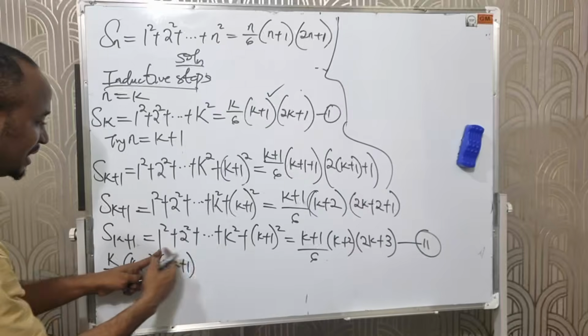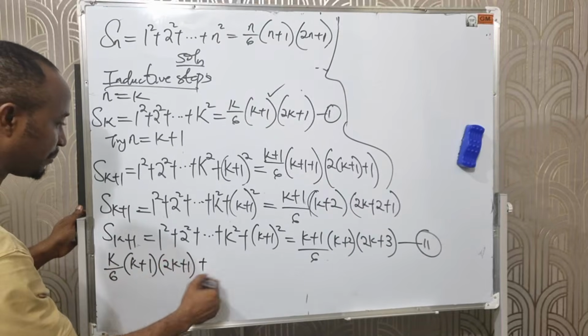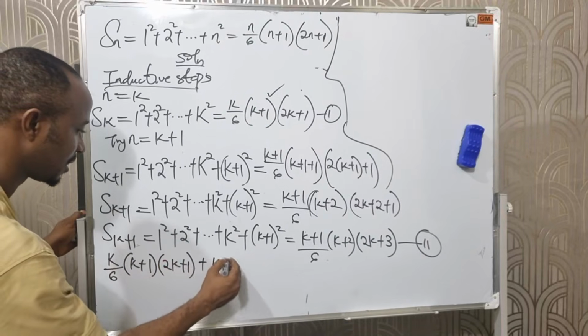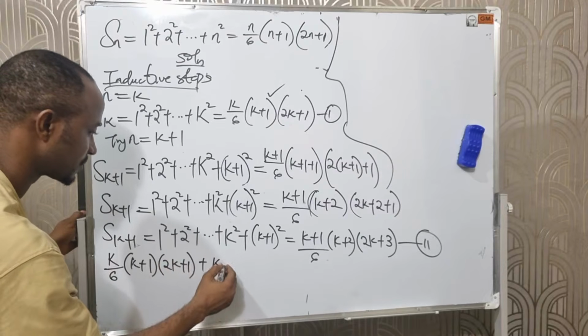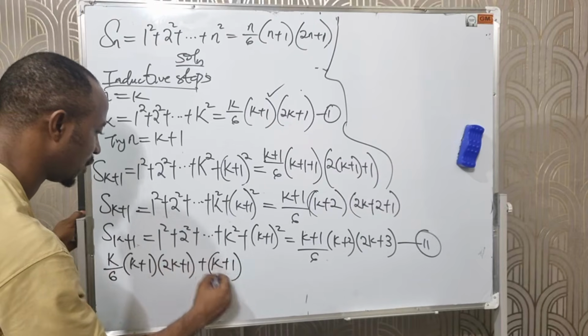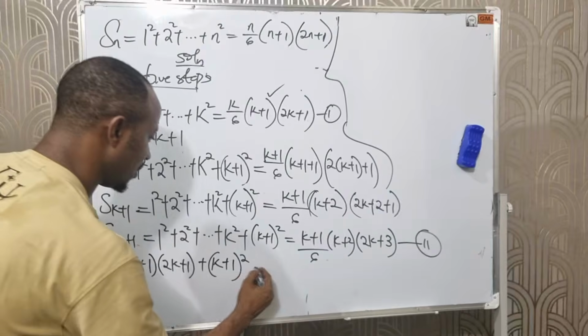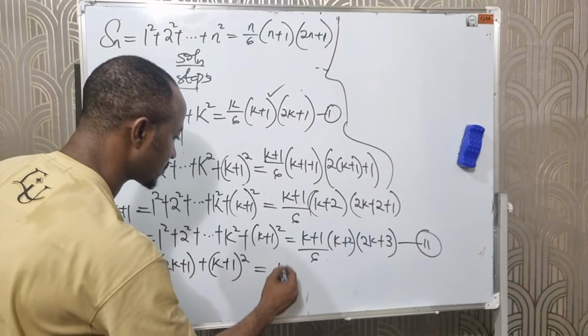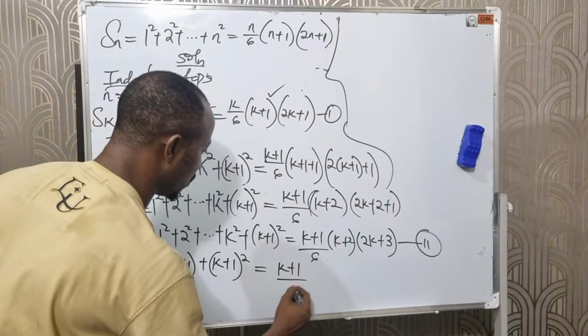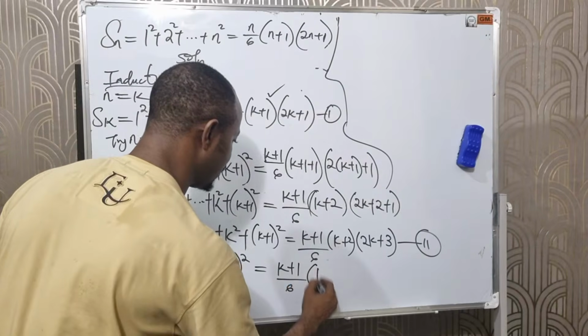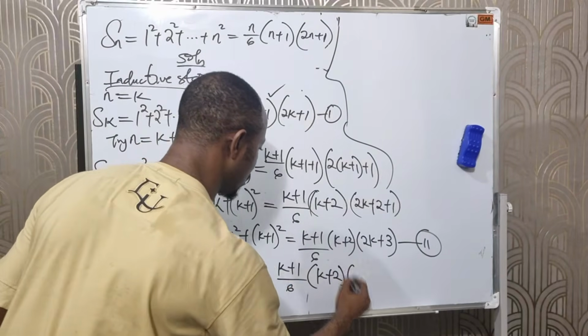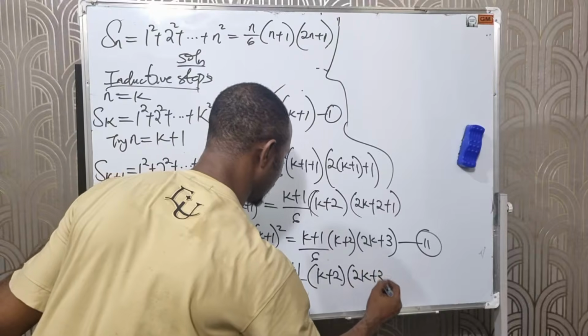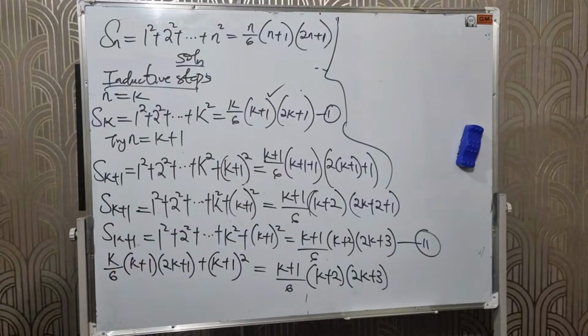After replacing this with this, we are left with plus (k plus 1), all squared, which equals k plus 1 over 6 times k plus 2 times 2k plus 3.